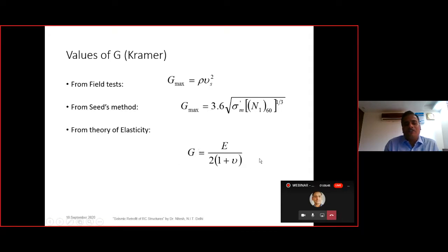This particular formula has a limitation because it assumes the soil as isotropic and homogeneous, and because this is coming from the strength of materials formula, we are limiting our assumptions. That's why this particular formula will be invalid, and we go with the empirical formulas given by Seed or the field test. So this is the most relevant formula, that is G is equal to rho Vs square.